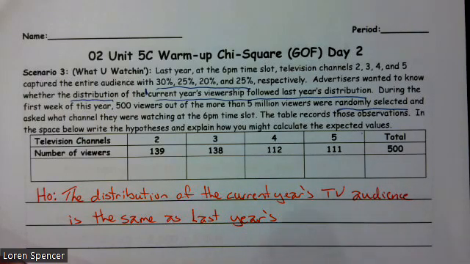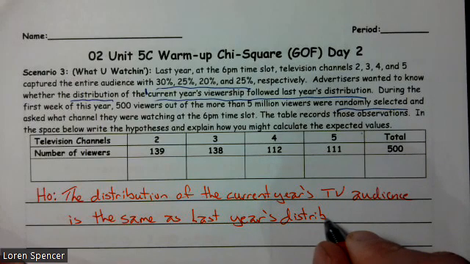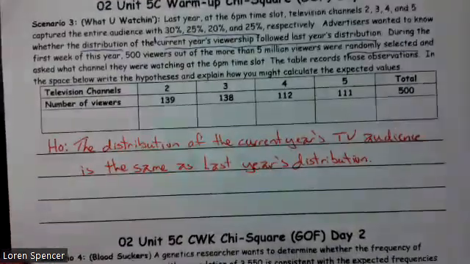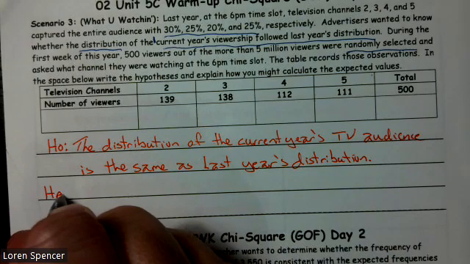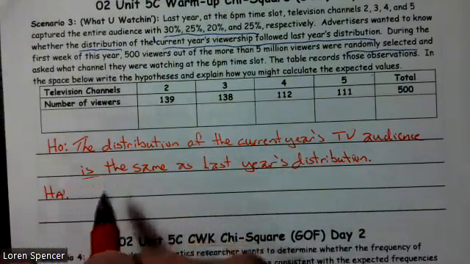All right, the same as last year's distribution or last year's audience. And if you just stopped at last year's, it would have been fine. All right, our alternative. So the H0 always is positive, so is the same.